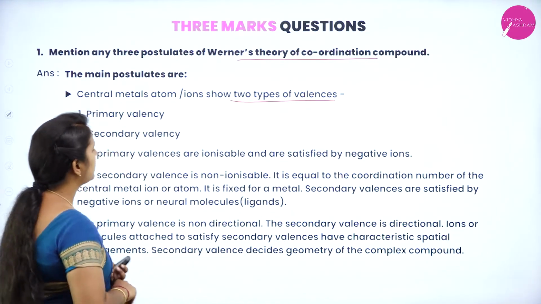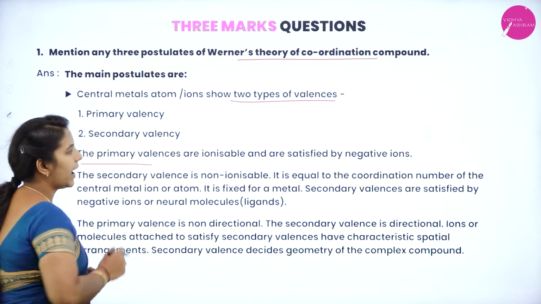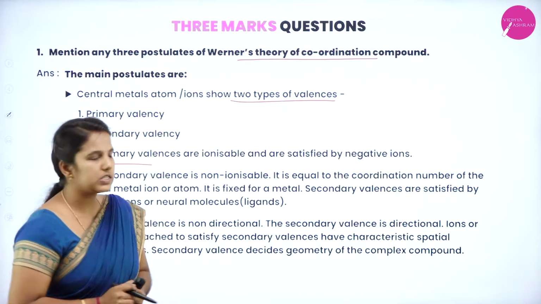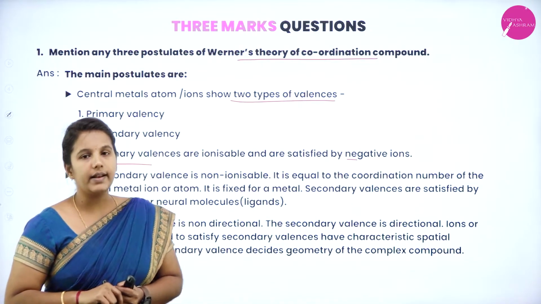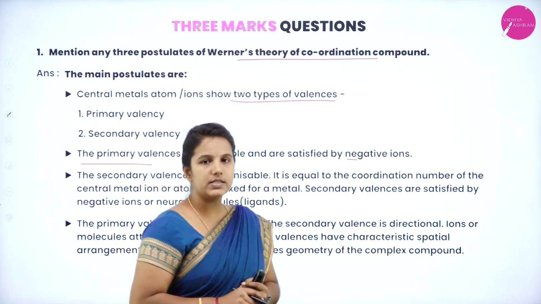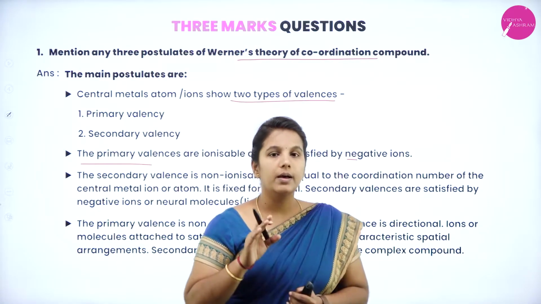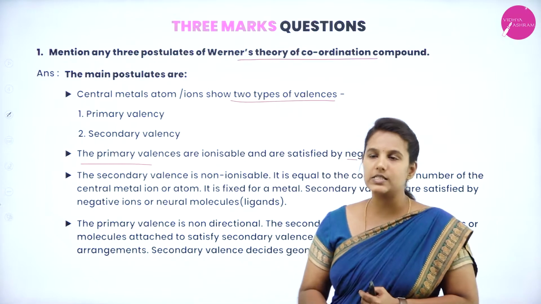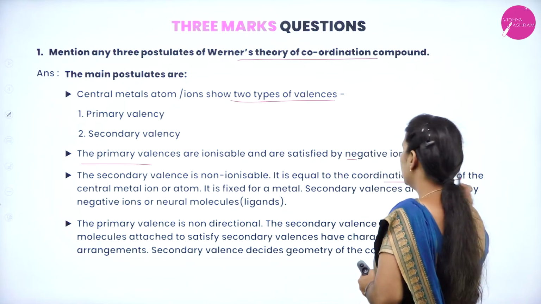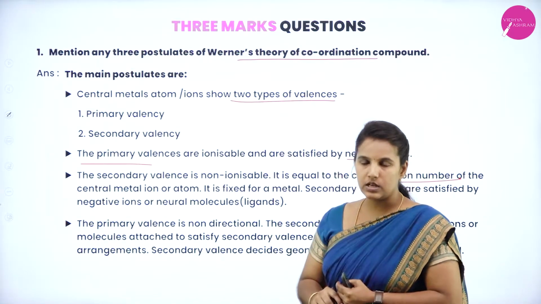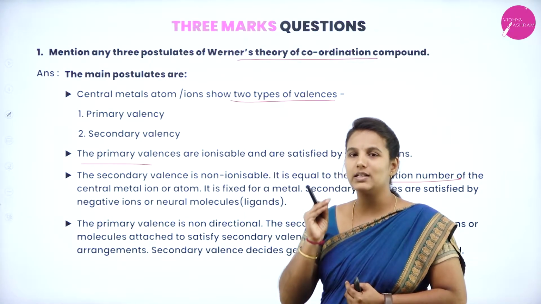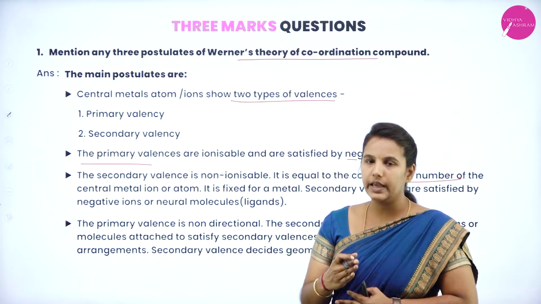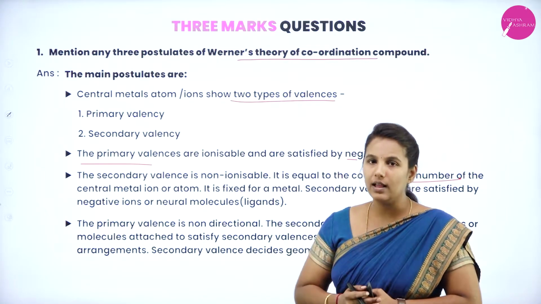The primary valency is ionizable and it is always satisfied by the negative ion. Whereas the secondary valency is non-ionizable and it is balanced by both negative ions as well as neutral atoms. So like this, if you write any 3 postulates for the Werner theory, it is easy to get the 3 marks.